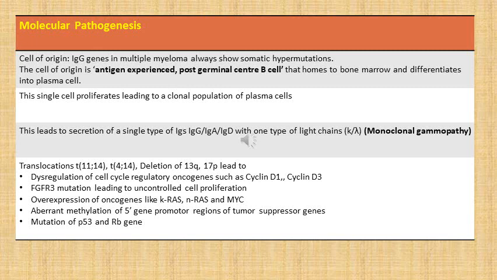So these translocations and deletions cause overexpression of oncogenes and underexpression of tumor suppressor genes. Also, they lead to dysregulation of cell cycle regulatory oncogenes. All these combined together lead to uncontrolled cell proliferation, which results in a large number of myeloma cells accumulating in bone marrow.